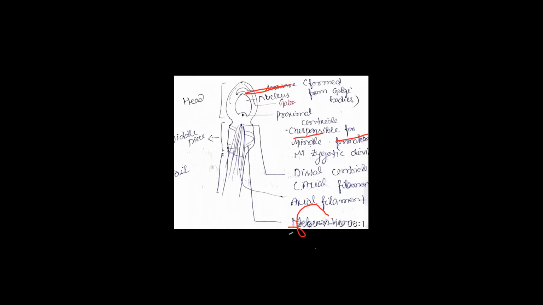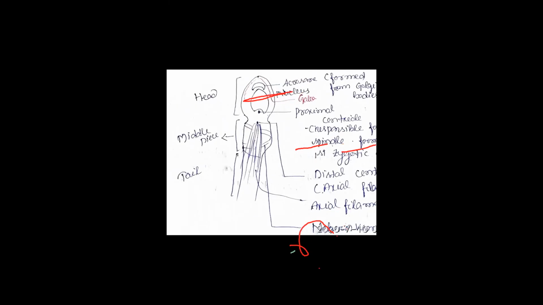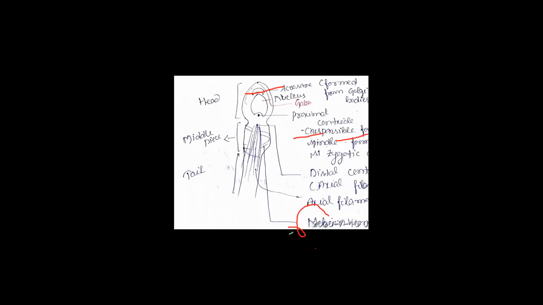This one is the anterior region and this is the posterior region. The nucleus of human sperm is pointed at the anterior end and in the posterior end it having a depression. Clear?